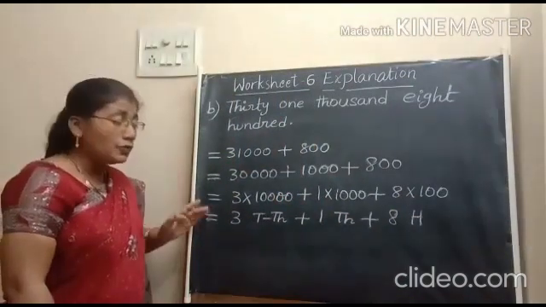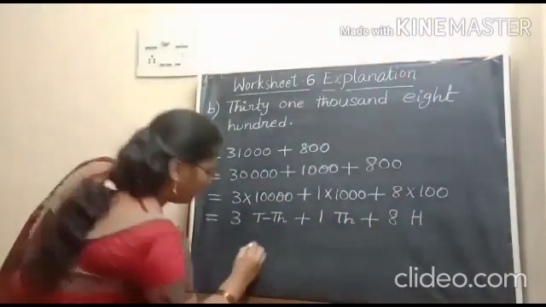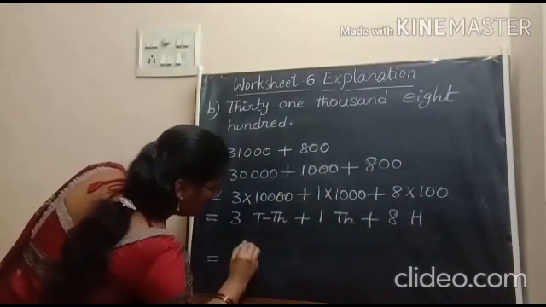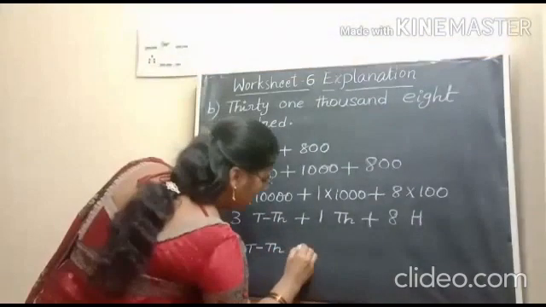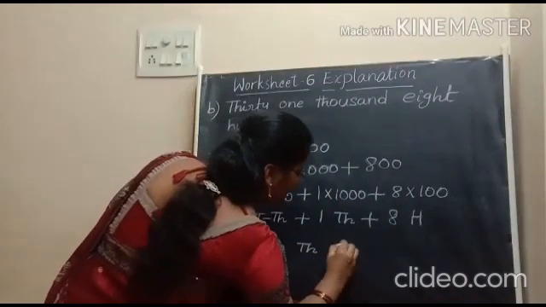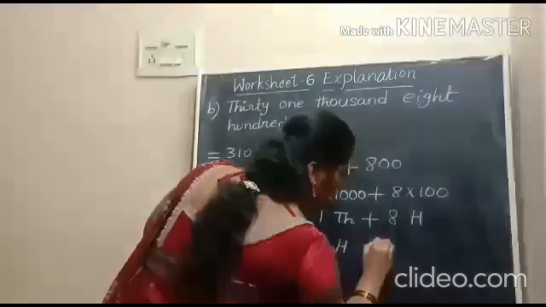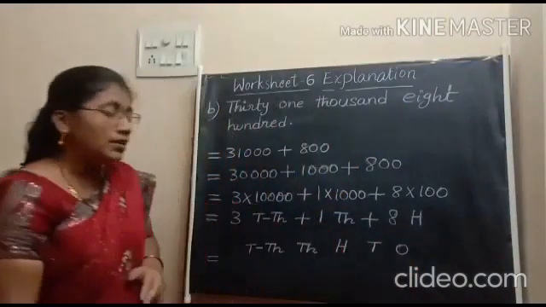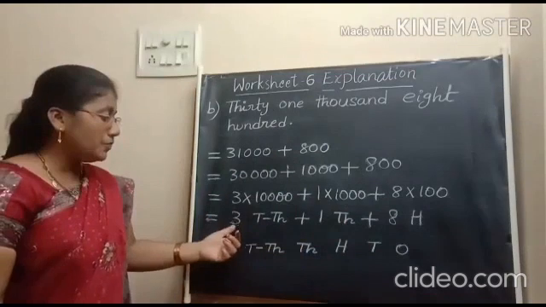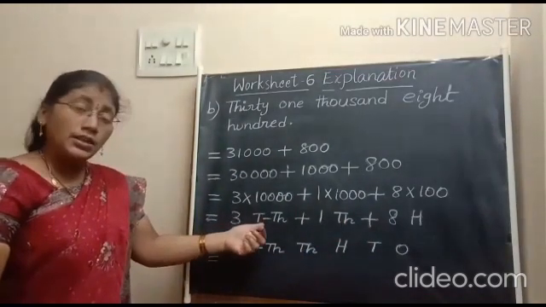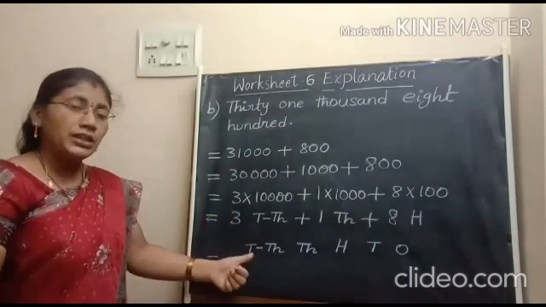Now, we have to write the places in the correct order. That is, first we have to take 10,000. What is the next place we have to write here? That is 1,000. Next, hundreds. Next, tens, ones. Now we have to arrange the corresponding digits in their places. So, 3. 3 is related to 10,000s. So, 3 must be written at 10,000s place.